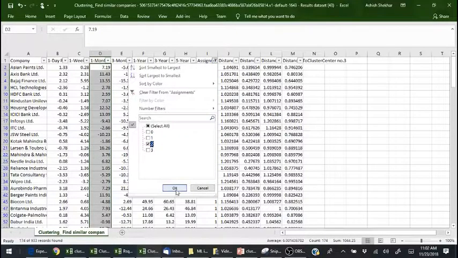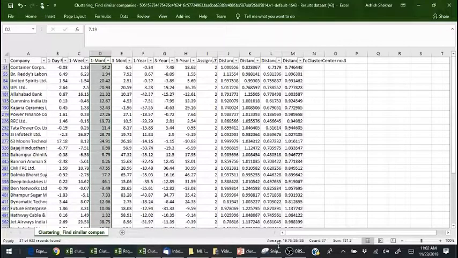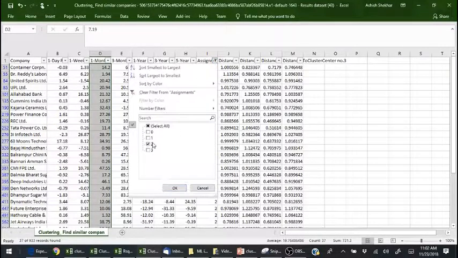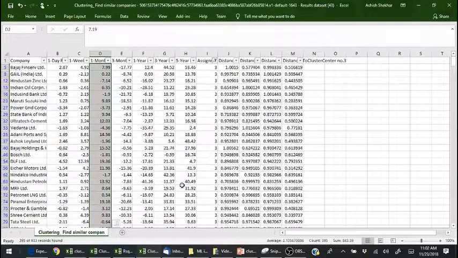Now we take number 2. Now you see the mind-blowing result. This is 19 average. The average has become 19, although the number of stocks has reduced here. It has taken only 37 such stocks, but the average return is now 19 here. Now we take the fourth cluster, 3. Again, this is slightly less than average, so this is below average. So what we are inferring is that cluster number 2 is really good, looks like, if we take 1 month return. Cluster 2 is excellent, and 1 is somewhat good.